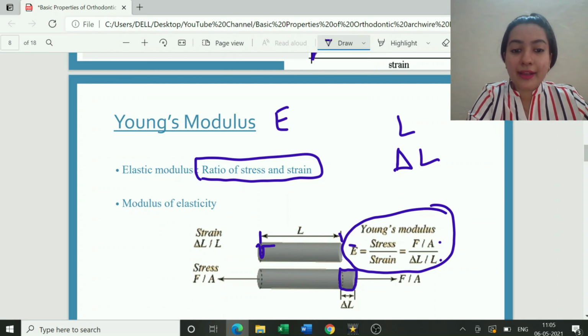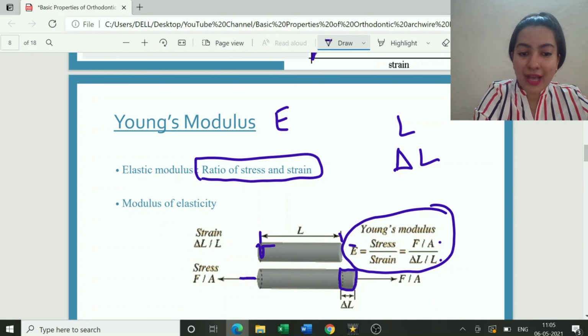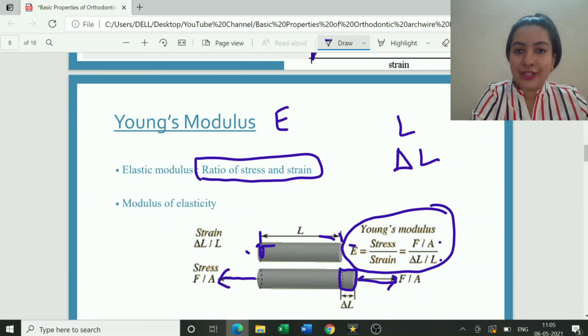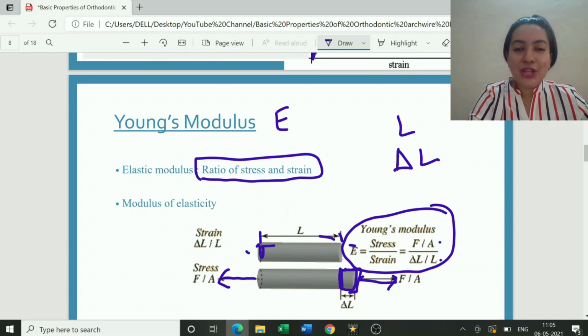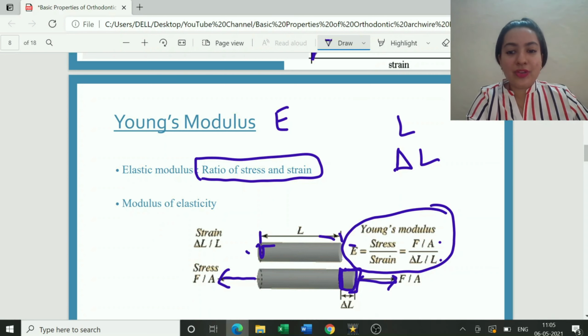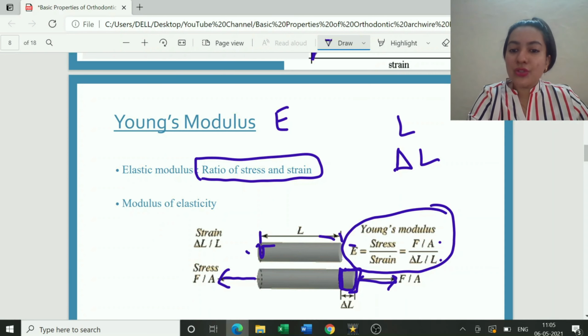Tensional stress. How did I come to know? Because of the direction of arrows. Okay, so this is a particular log. When tension stress acts on the log, it leads to strain, that is change in dimension, which is depicted by delta L. Okay, so stress is force upon area, strain is delta L upon L. So this is how you calculate your Young's modulus.